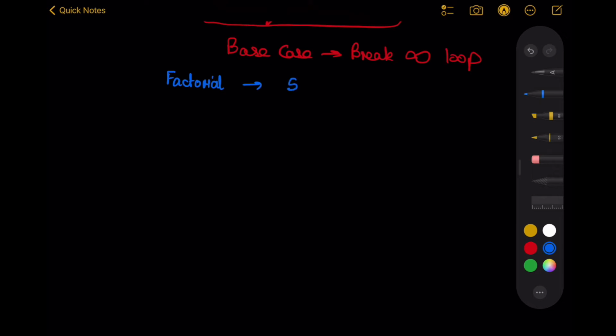Now I need to calculate 5 factorial. So my first problem is 5 factorial. What will be the child for this problem? It will be 4 factorial because I want the answer for a smaller problem. Now for this it will be 3, for this it will be 2, and for 2 it will be 1.